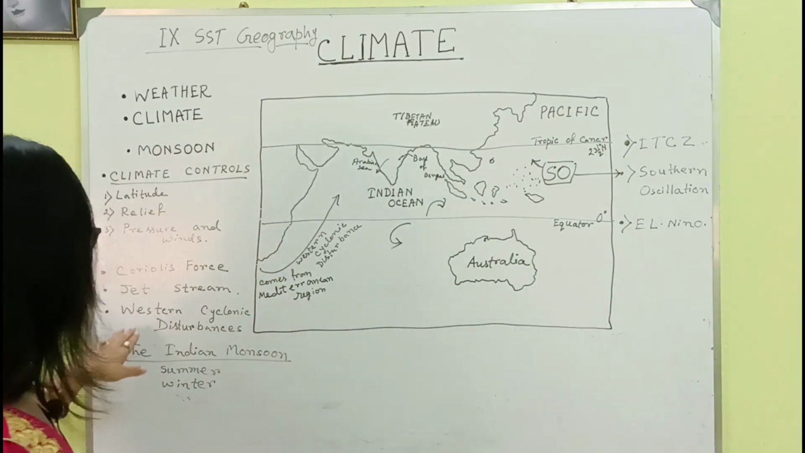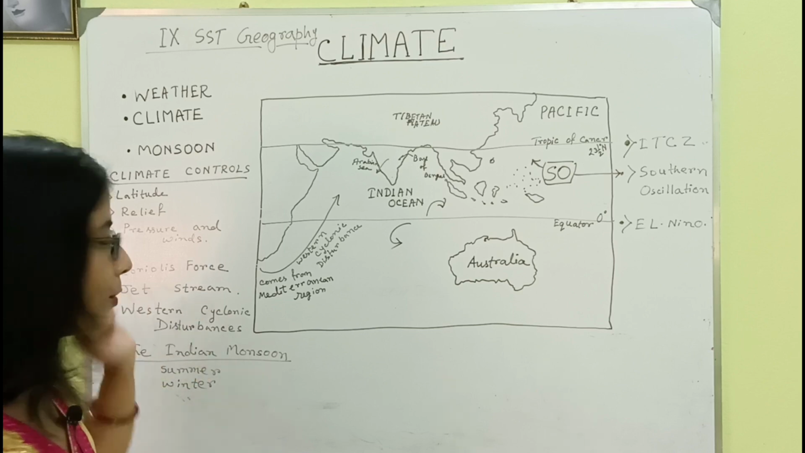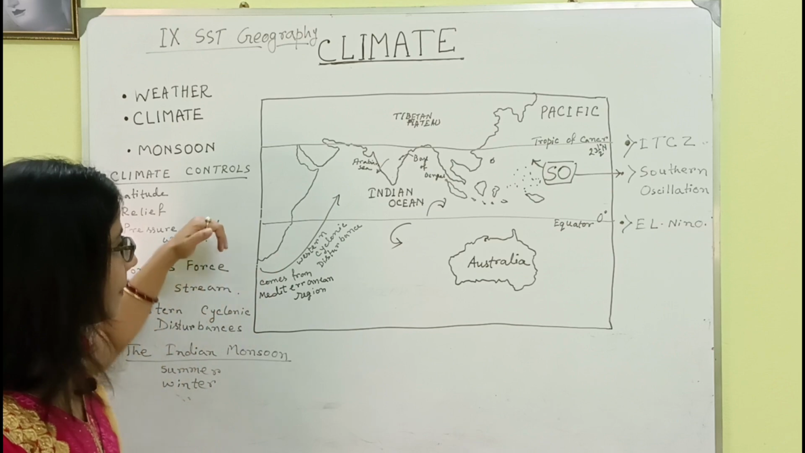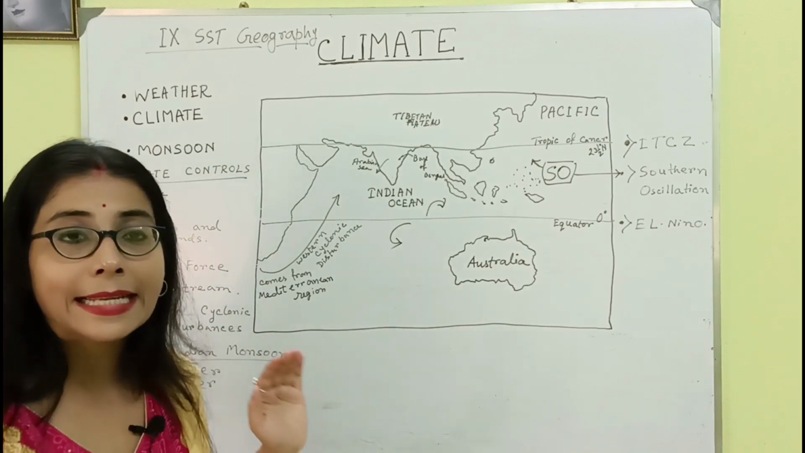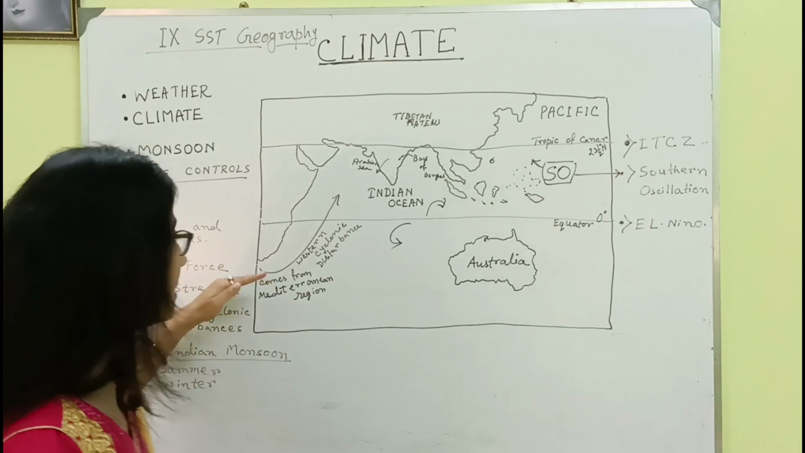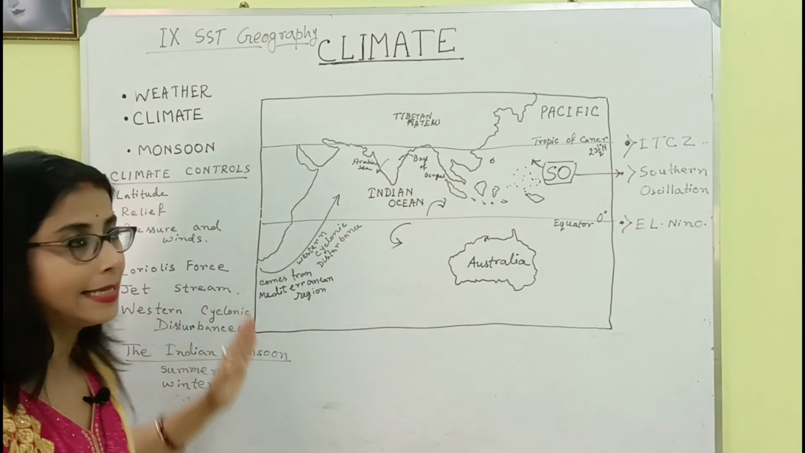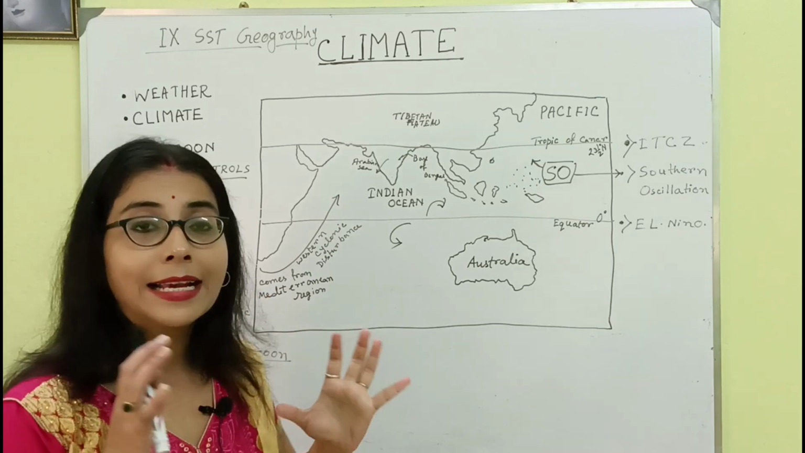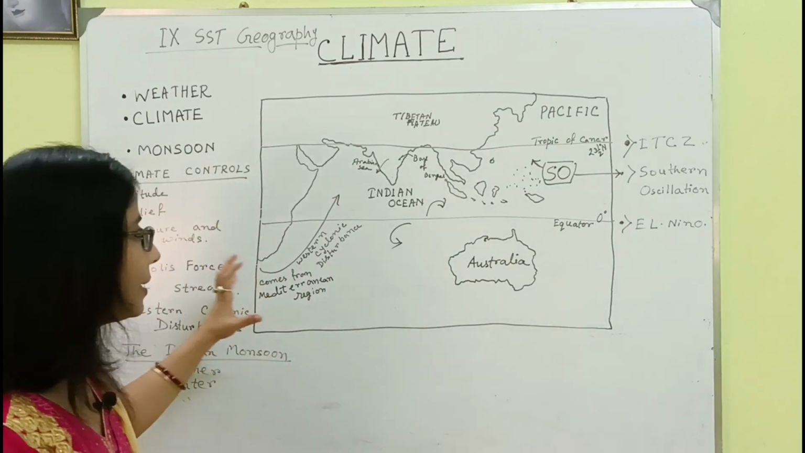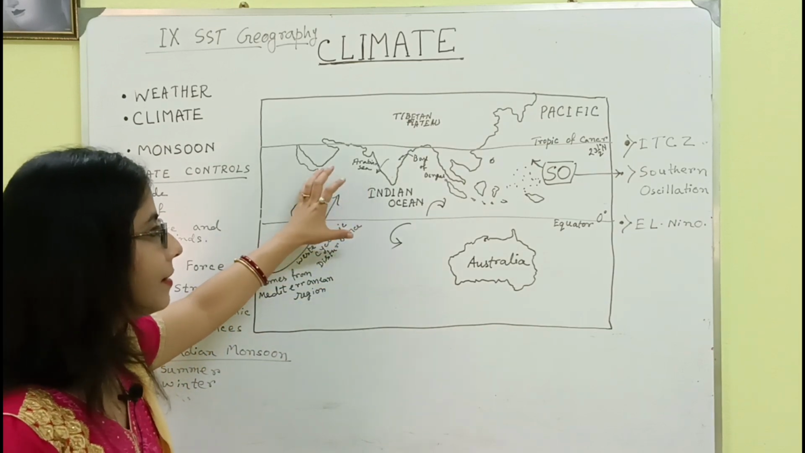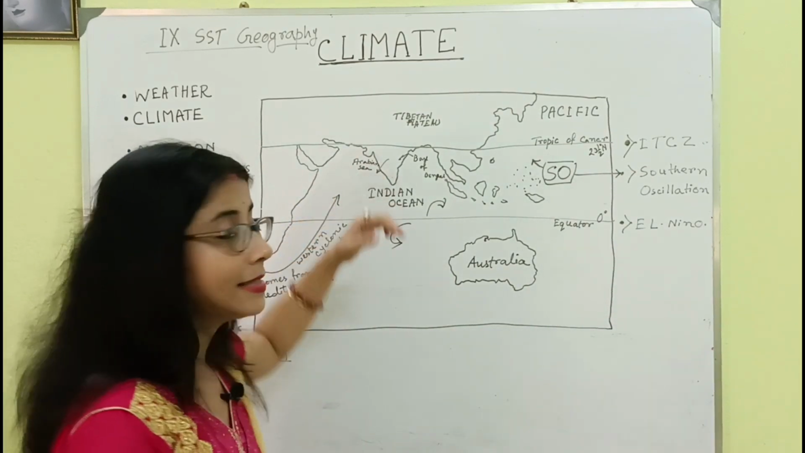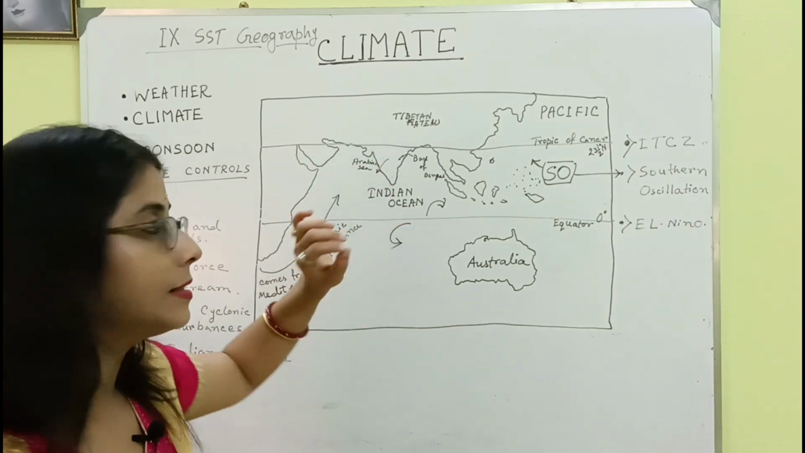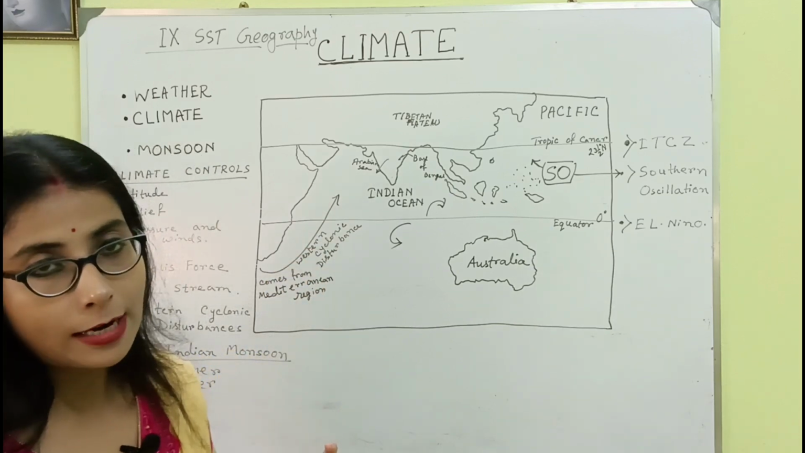Okay. Now the next thing is western cyclonic disturbance. See, I have drawn an arrow from this side to that side. The wind is coming from the Mediterranean Sea region, and when it comes from this side, it has a cooling impact. It is actually a winter stream, but when it enters and crosses the equator and receives the sun's heat, it has a great impact on the Arabian Sea, and it influences the monsoon climate of our country.